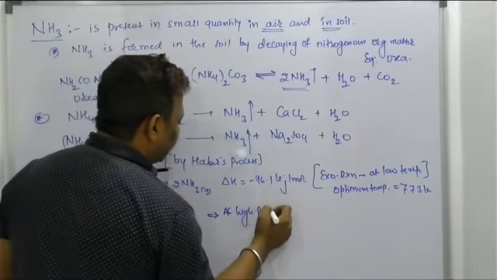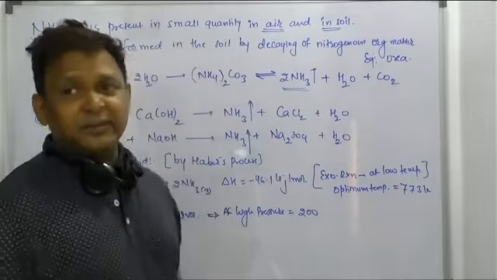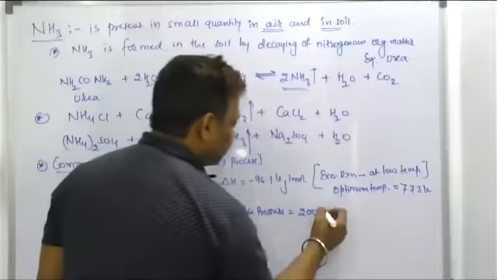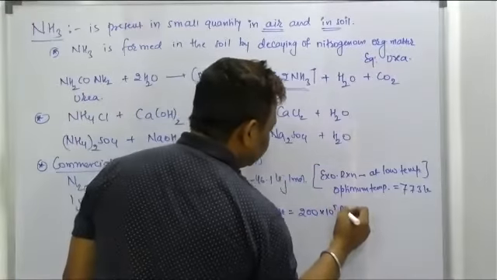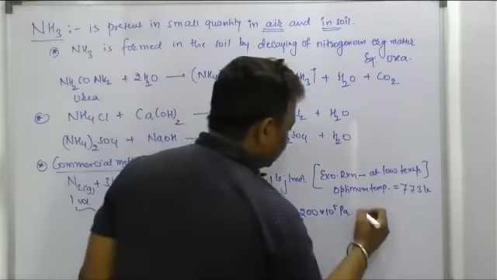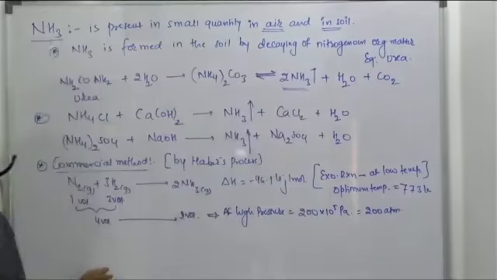It must occur at high pressure. The high pressure given in the NCERT is nearly 200 × 10^5 pascals. Right, beta? That is the pressure given in the NCERT. Or we can say 200 atmospheric pressure.